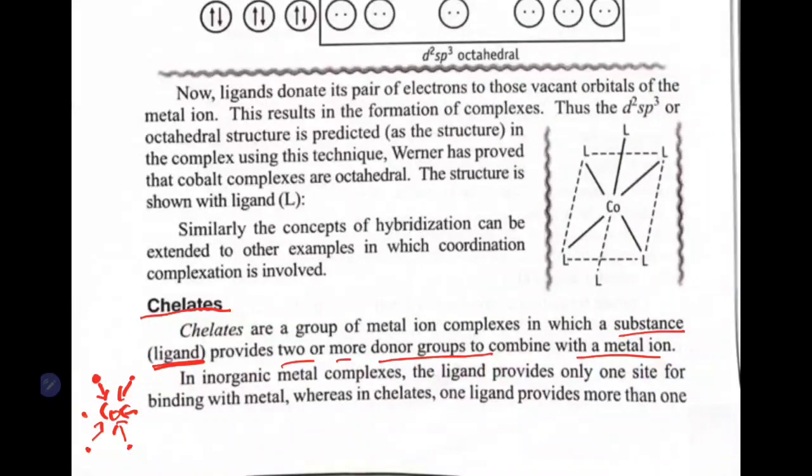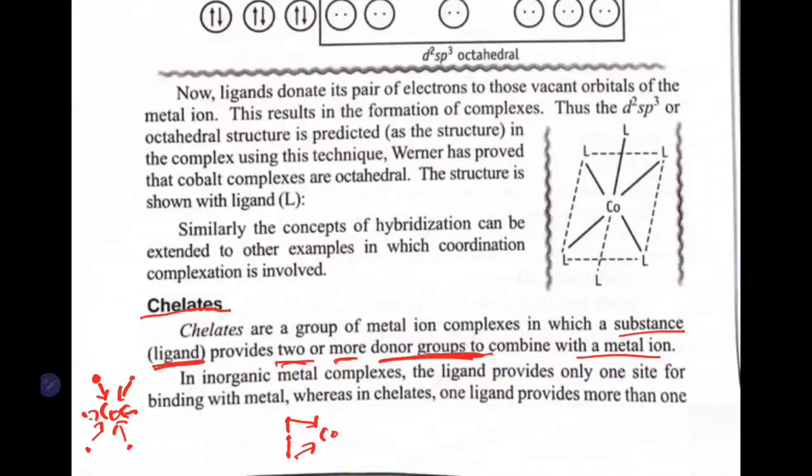All 6 are different structures. But in chelates, there will be one molecule with atoms in the molecule, and 2 atoms, more than one atom, will donate electrons to the central atom. That is called a chelate. Remember, in a molecule, if 2 or more atoms are donating electrons, we call it a chelate. In an inorganic complex, one atom or one molecule will donate only one lone pair of electrons. In this case, a molecule will donate more than one lone pair of electrons. That is called a chelate. Two or more donor groups will be present in the same molecule.